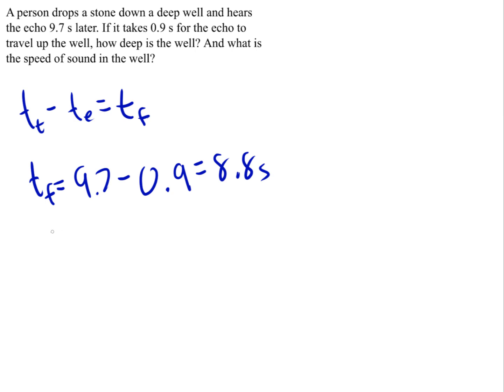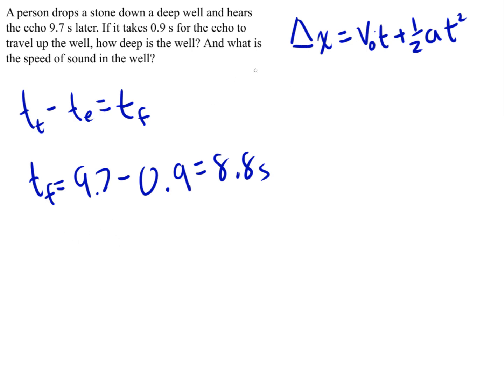So now we have a kinematic equation which says that the displacement of an object is equal to its initial velocity times a time interval that passes plus 1/2 times the acceleration of that object times the time interval squared. And this can actually be used to help us calculate the height of the well.